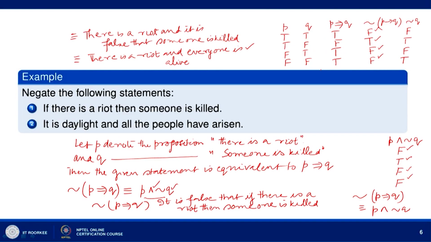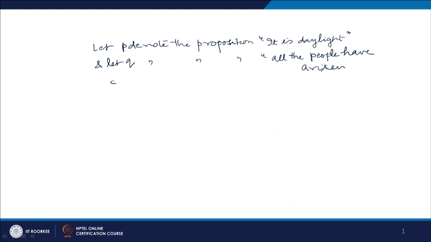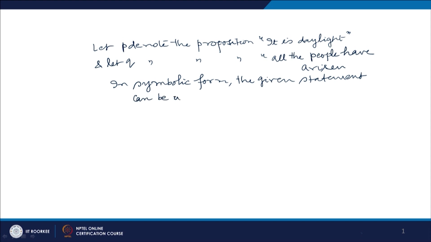Then the given statement in symbolic form can be written as P and Q, it is daylight and all the people have arisen.